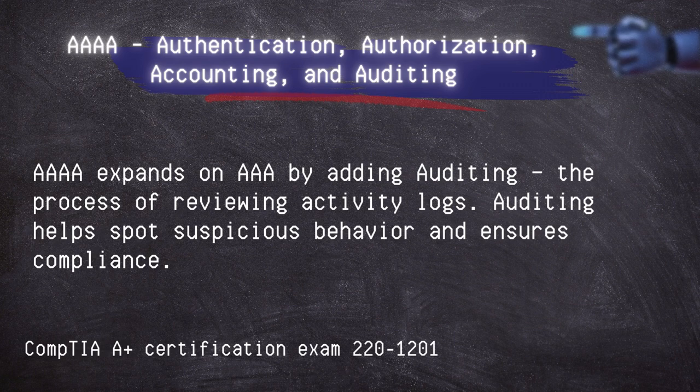AAAA expands on the AAA by adding auditing: authentication, authorization, accounting, and auditing. Auditing is the process of reviewing activity logs. Auditing helps spot suspicious behavior and ensure compliance.